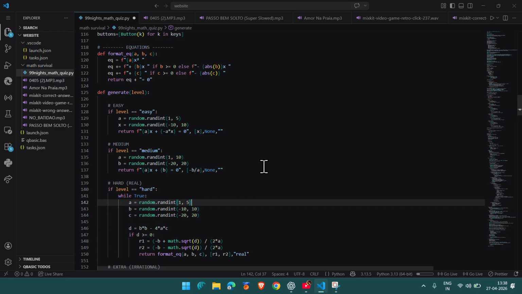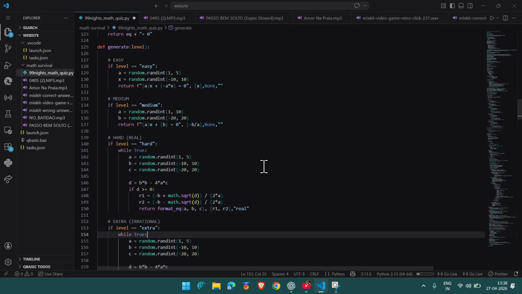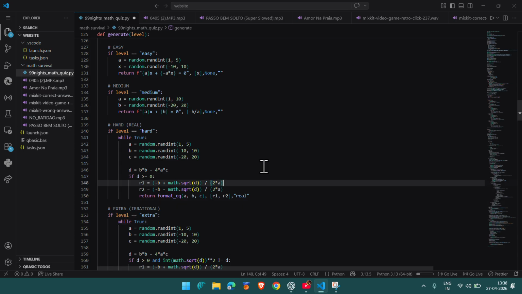So now this is first the easies. Then this is the quadratics. Good that we don't have cubics because cubics are too hard. First will be real. Obviously real, that means it gives us decimal ones, not complex ones.